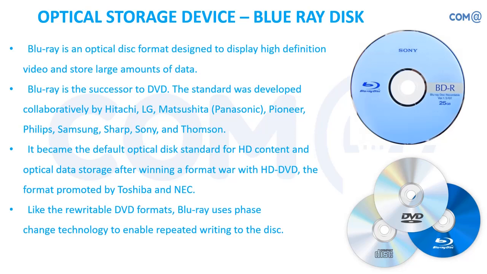Also, if I have to play audio continuously, DVD itself is sufficient, but for a full day of music playing, like in hotels or restaurants, they can dump the songs into the Blu-ray disc and just kickstart the play, and it'll keep on playing for the complete day. It'll play one side itself. So Blu-ray is the next version of DVD with higher capacity, and it is being manufactured by most of the manufacturers now, and it is available in various formats.